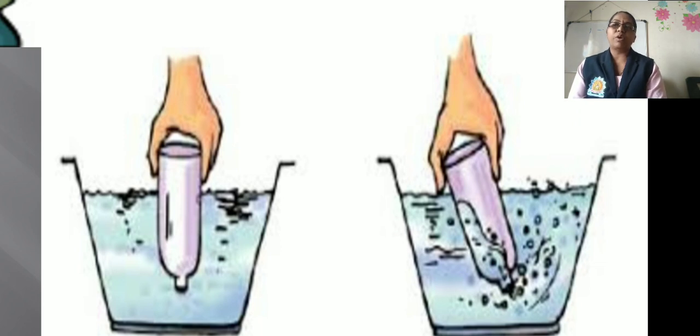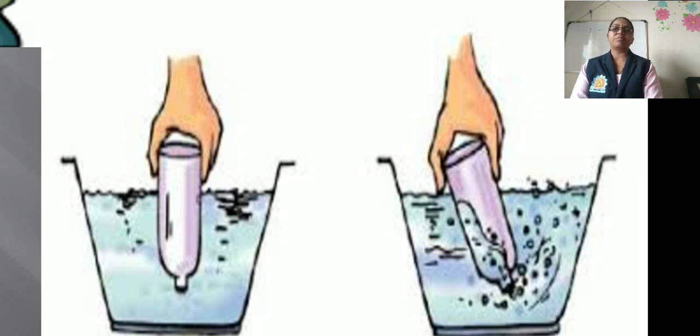There are two pots filled with water. In the first figure, a water bottle is kept in an inverted position, and when we press that water bottle into the water, what happened? The water does not enter that bottle. Why did this happen?